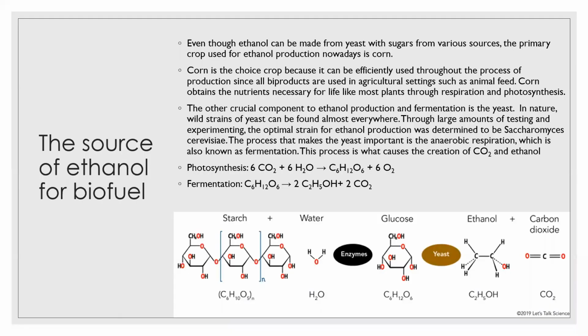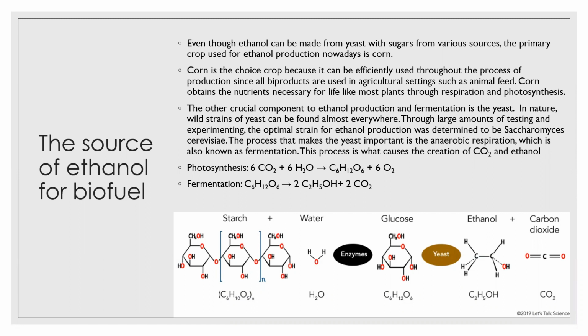The source of ethanol for biofuel. Even though ethanol can be made from yeast with sugars from various sources, the primary crop used for ethanol production nowadays is corn. Corn is a choice crop because it can be efficiently used throughout the process of production, and all byproducts can often be used in the agricultural industry.